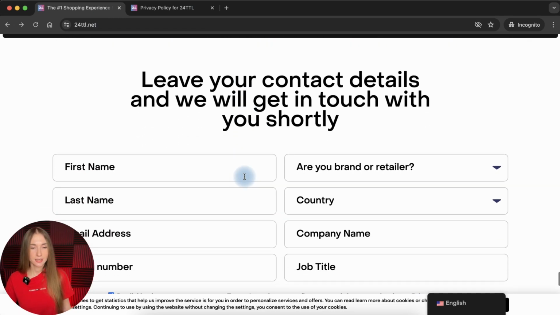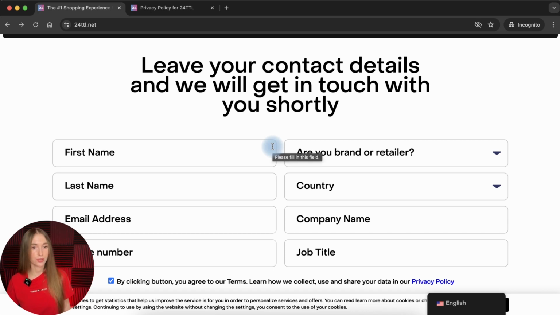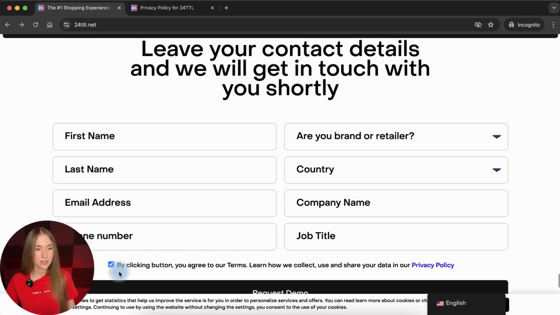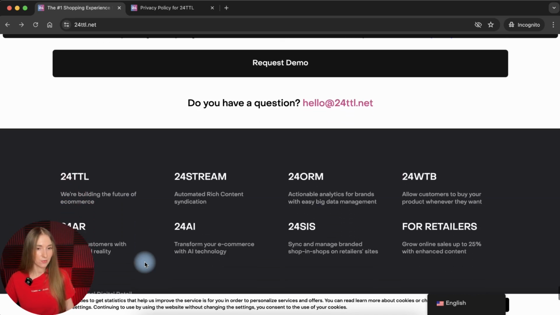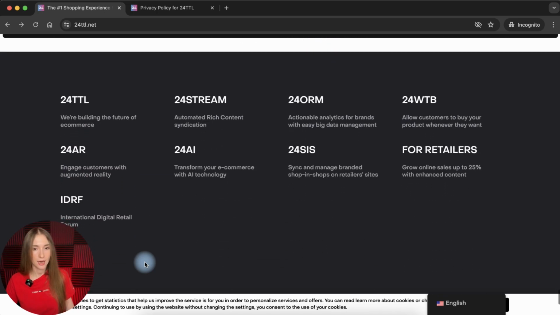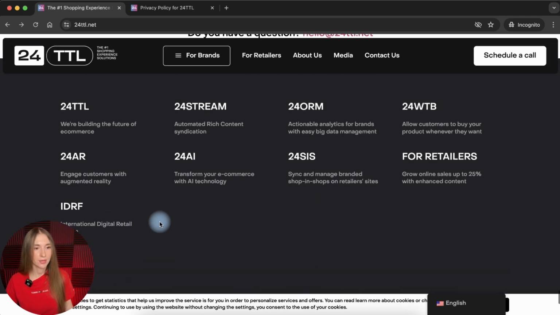And at the end, I guess this is the last screen of the website, we can see the form where you need to fill in your personal data in order to contact the company. And as you might see on the screen, the pieces of personal data that you need to fill in are absolutely the same as we analyzed before. So the same form and the same checkbox, which is not compliant, as we have already decided. And we see the footer of the website, usually the last part, right? So let's see, what do we have here?